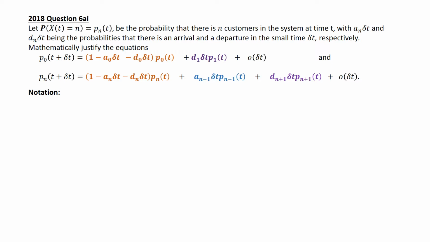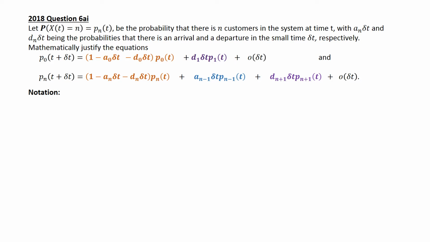So it says let P(X(t) = n), written as Pn(t), be the probability that there are n customers in the system at time t, with An delta t and Dn delta t being the probabilities that there is an arrival and a departure in a small time interval delta t respectively. Then you have to mathematically justify the equations P0(t + delta t) = (1 - A0 delta t - D0 delta t) P0(t) + D1 delta t P1(t) + o(delta t), and Pn(t + delta t). We'll get into that later.